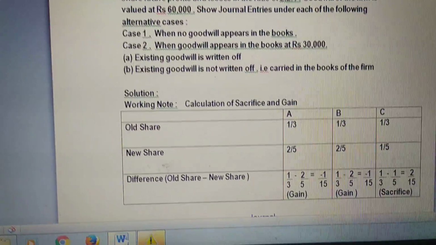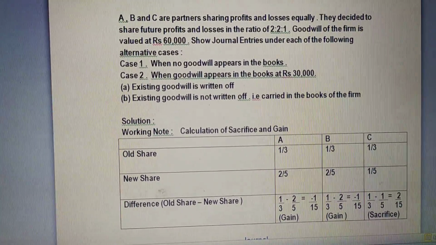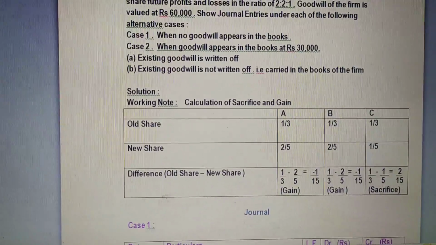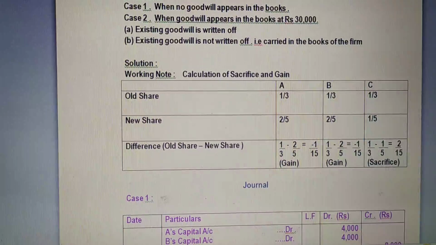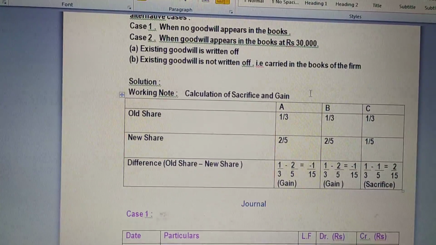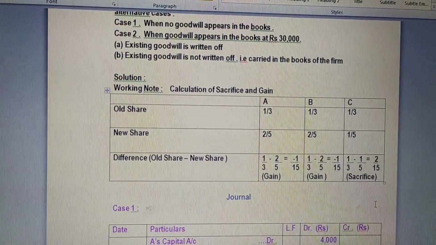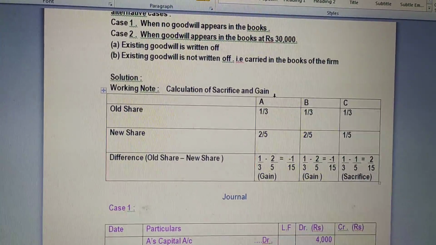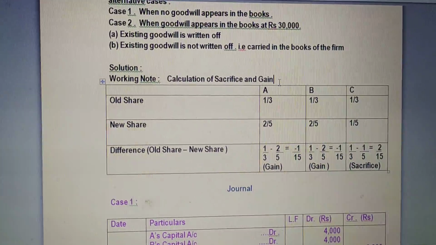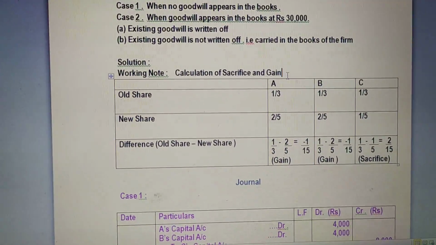So here you can see I have prepared one working note. While solving any question, always remember that you need to show all the working notes in your solution, because this includes marks too. Suppose this particular question asks for 6 marks, then 2 marks is allotted for this working note. Okay students, so always keep it a habit of